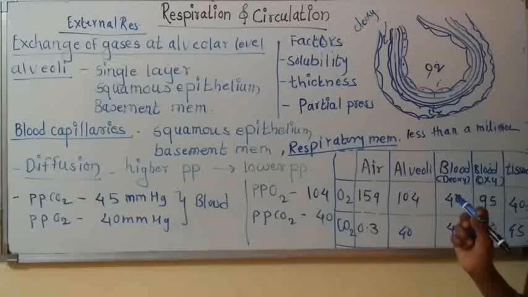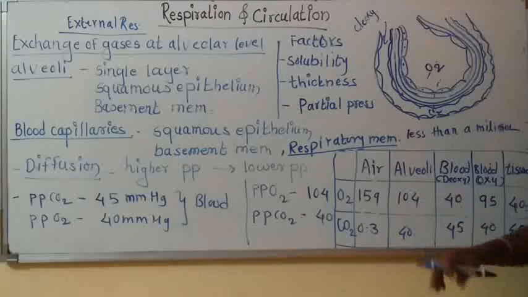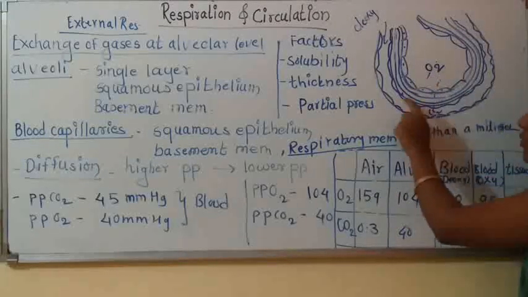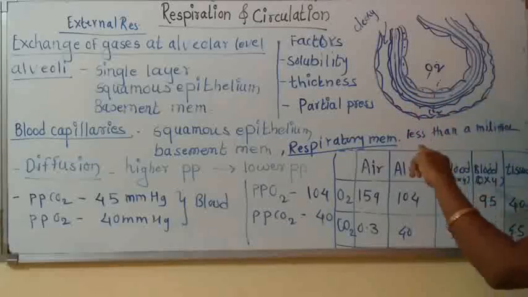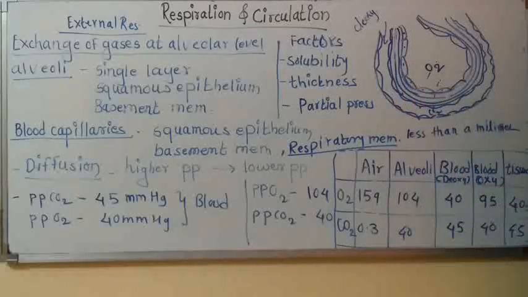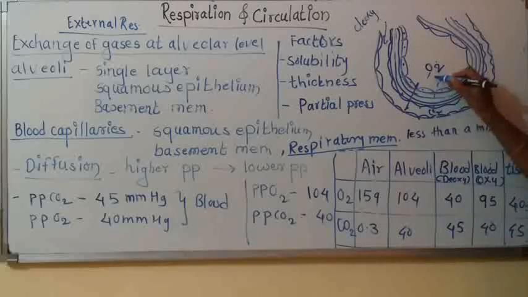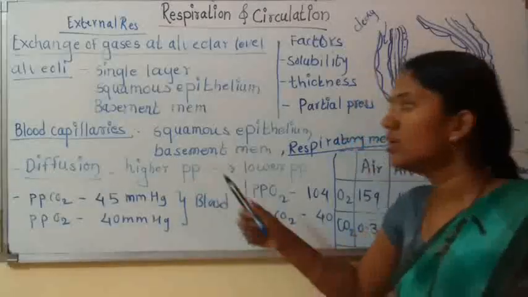A small amount of oxygen is present there. So it is necessary that oxygen should diffuse from alveoli to blood and CO2 should diffuse from blood to alveoli. So how does it happen that CO2 goes this way and O2 comes this way? This happens due to partial pressure.